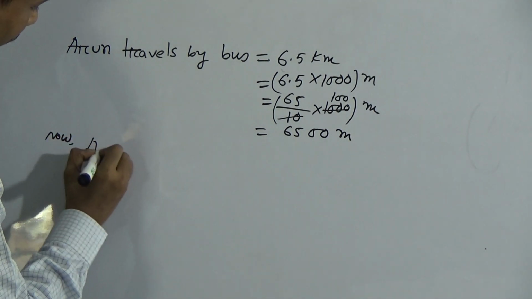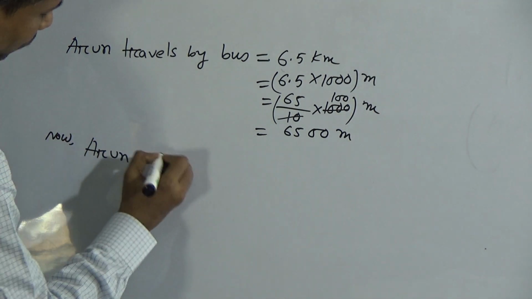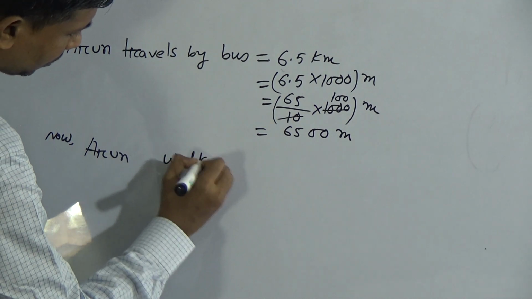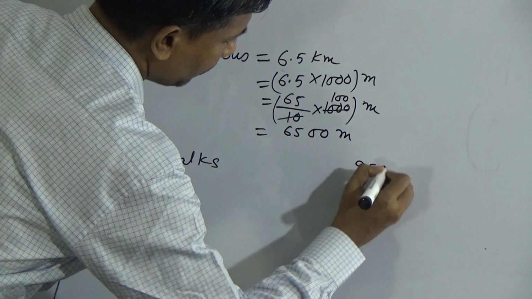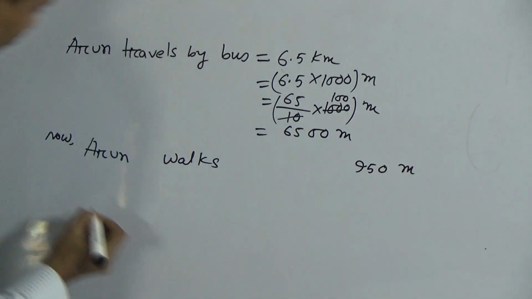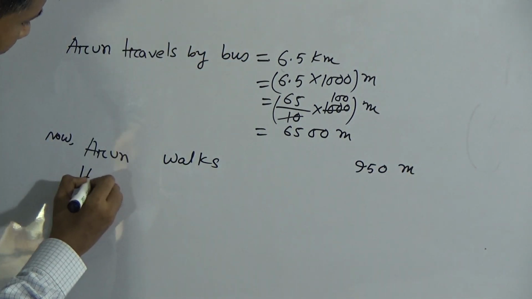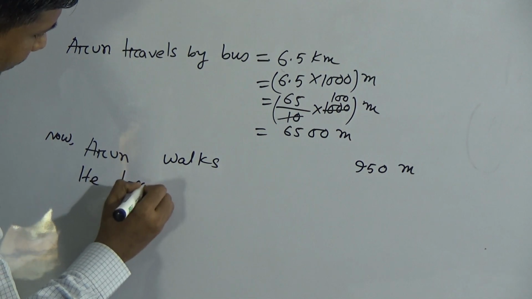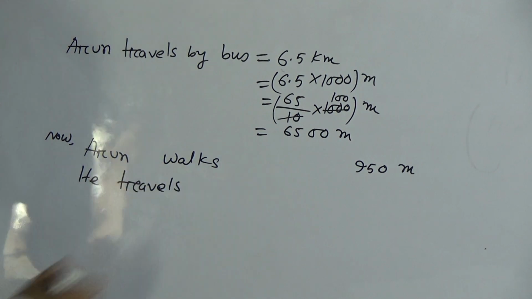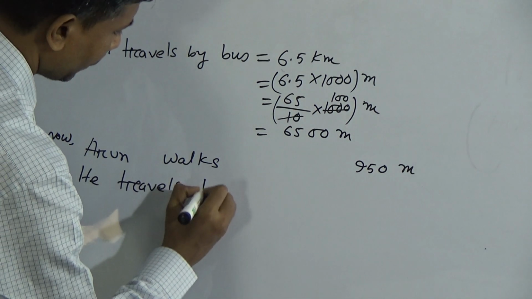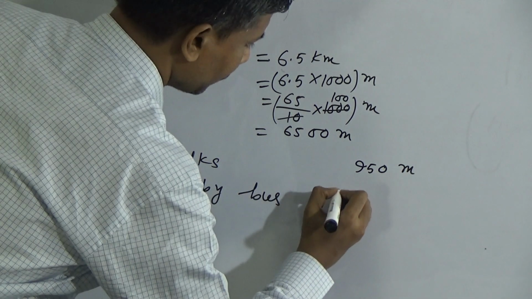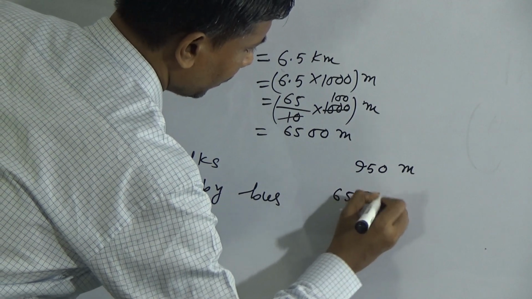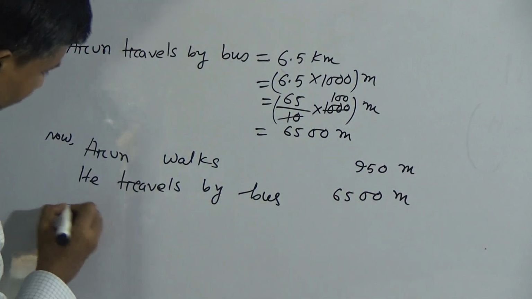Now Arun walks 950 meter. He travels by bus 6500 meters.